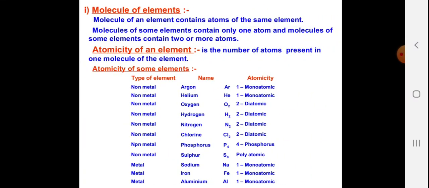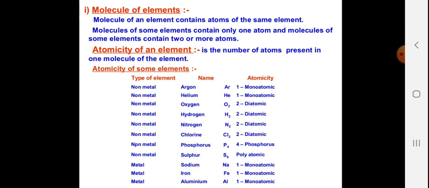Molecule of an element. A molecule of an element contains atoms of the same element. Molecules of some elements contain only one atom, and molecules of some elements contain two or more atoms. Atomicity of an element is the number of atoms present in one molecule of an element. So you can see, if one atom is there, that is called monoatomic: argon, helium. Oxygen, hydrogen, nitrogen, chlorine are diatomic. They have two atoms.